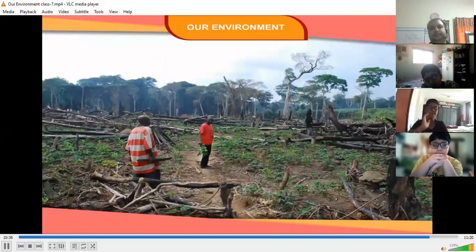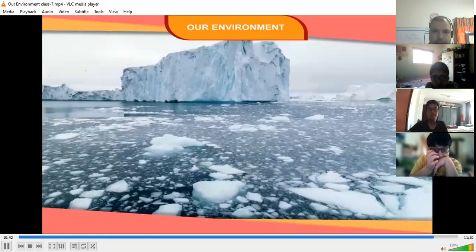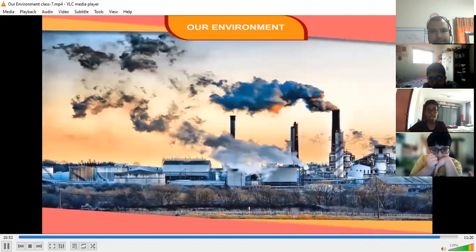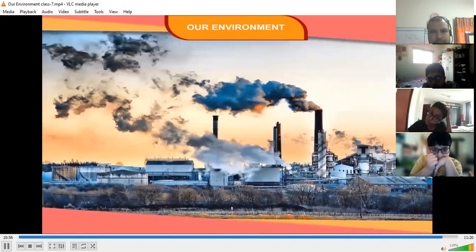The area under forest has decreased. A number of animal species are becoming extinct. The polar ice caps are melting and the environment has been polluted to dangerous levels. There is a rise in temperature globally, and this environmental degradation is affecting the survival of human race.